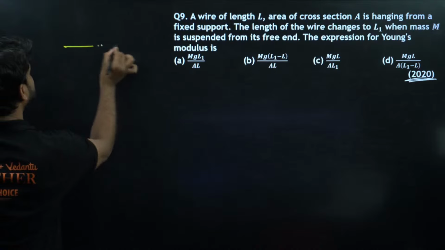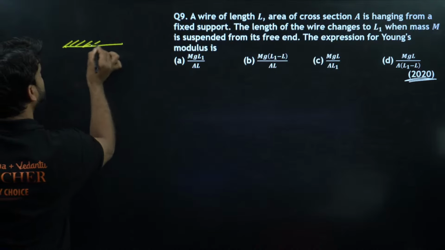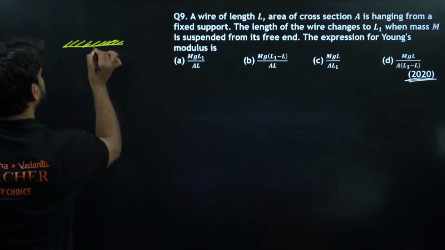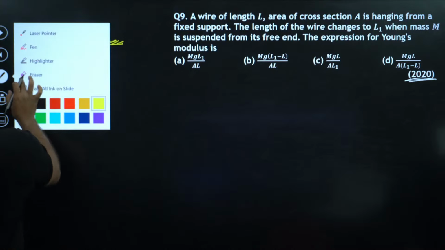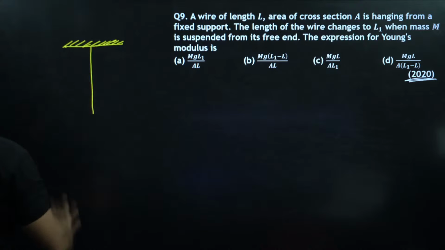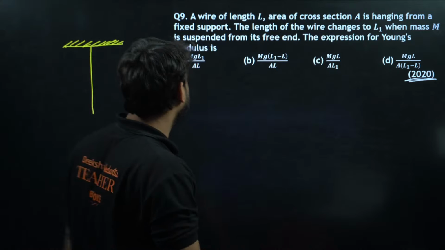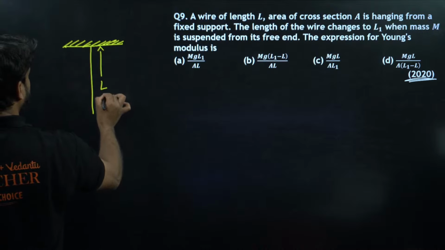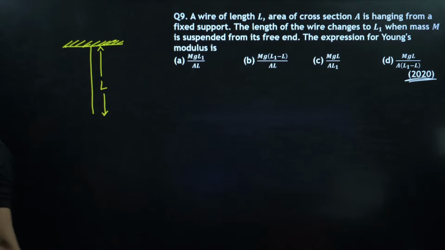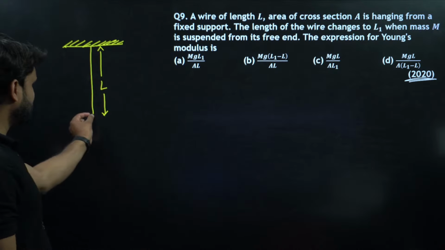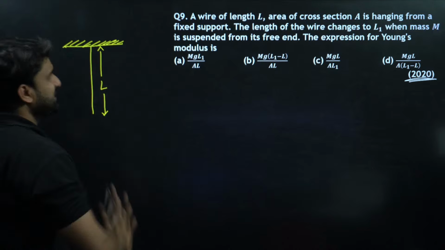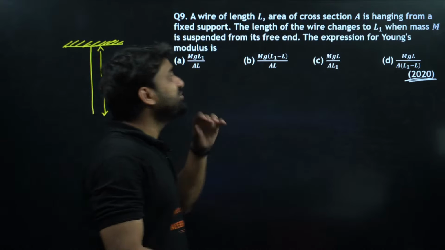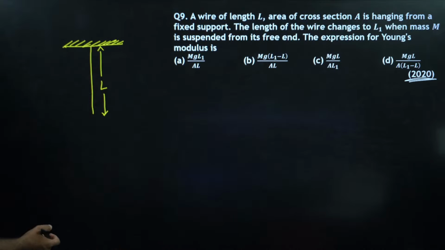Perfect. So let's say this is the fixed support, and there is a wire hanging. This is the wire hanging. The length of the wire is basically capital L. Cross sectional area is A here. I cannot show this, but yeah, A is there. The length of the wire changes to L1 when mass M is hung.